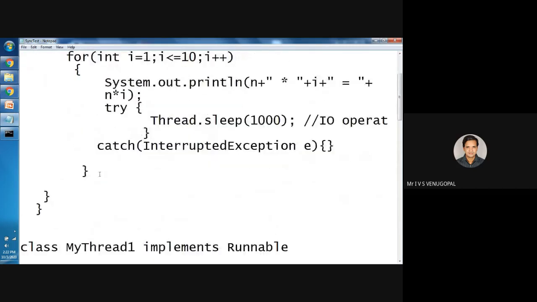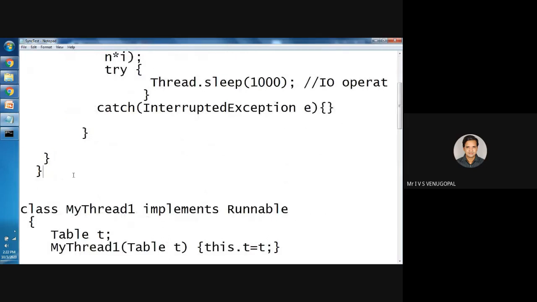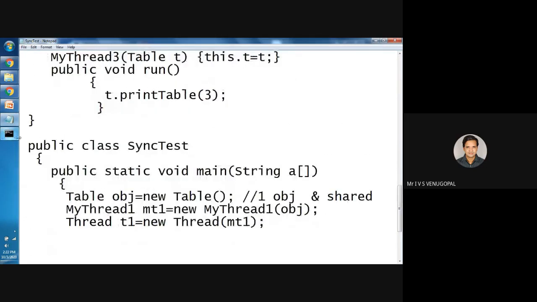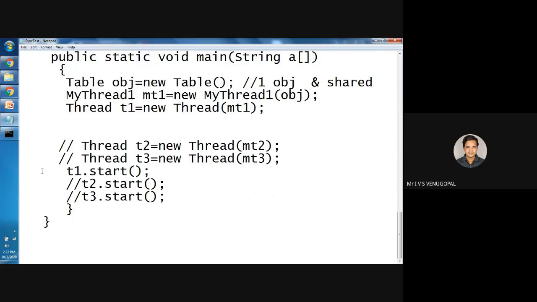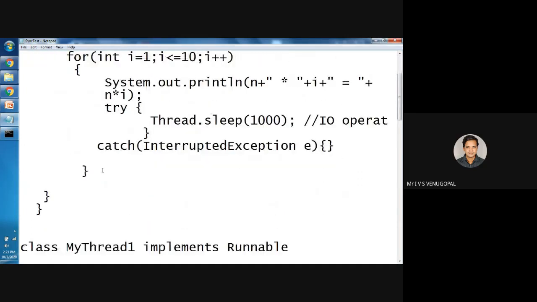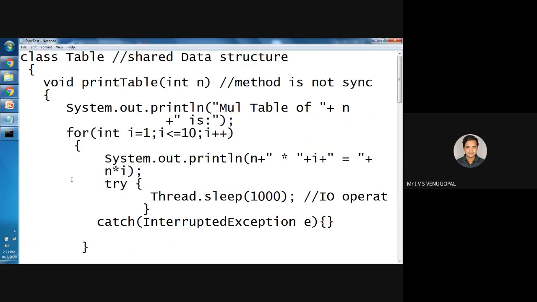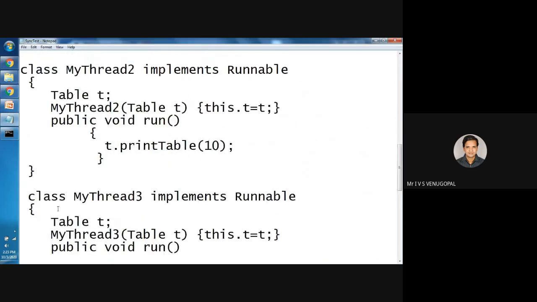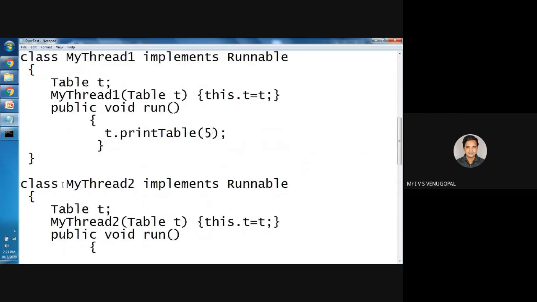So here I have closed the for loop. Here I have used the print table. First I have created the table. Here I have closed the for loop. Here I have used the synchronized method or normal method. Then I have closed the class. So class MyThread1 implements Runnable, MyThread1. Then I have used the run method, public void run.